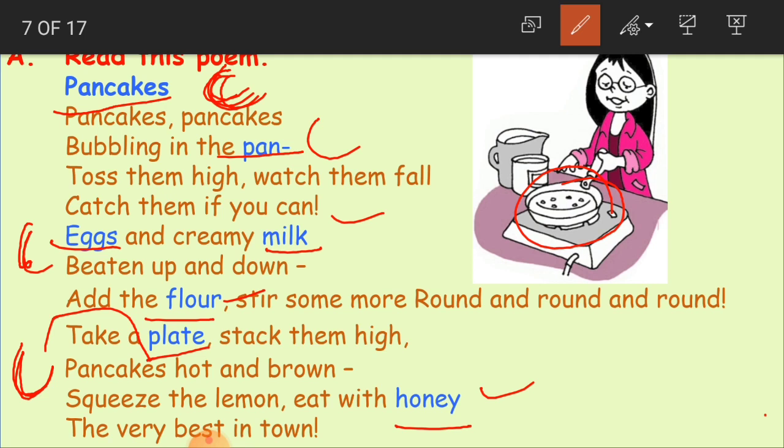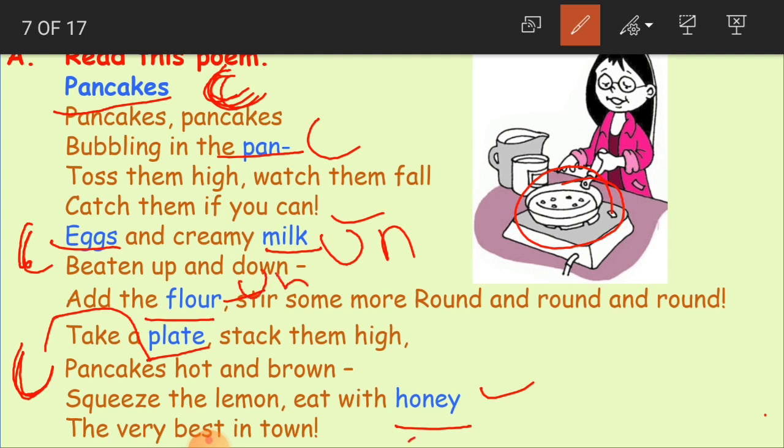So that is why milk is uncountable. What we cannot count is called uncountable. So that is why we mentioned UN here. Flour. Flour means Maida flour or wheat flour, which we use to make rotis, cakes and all. Can we count that? It is in a powder form. No, whereas milk is in liquid form. Flour is in powder form, which we cannot count. So flour is also uncountable.